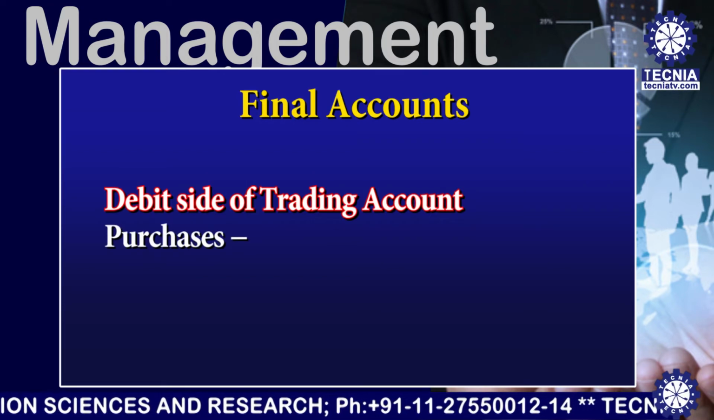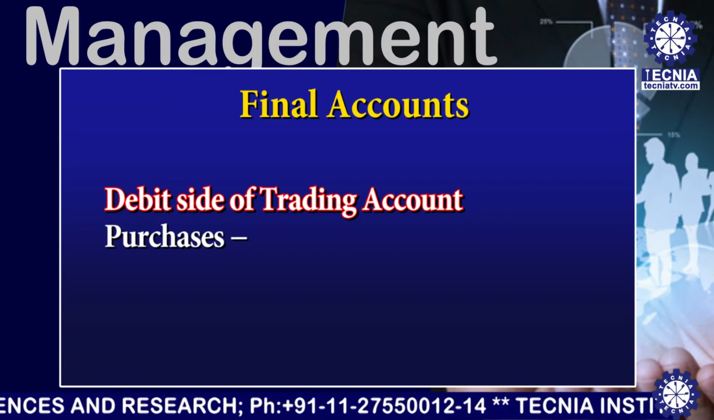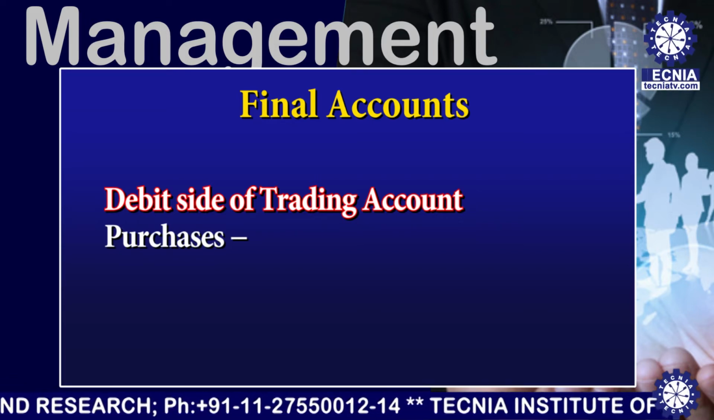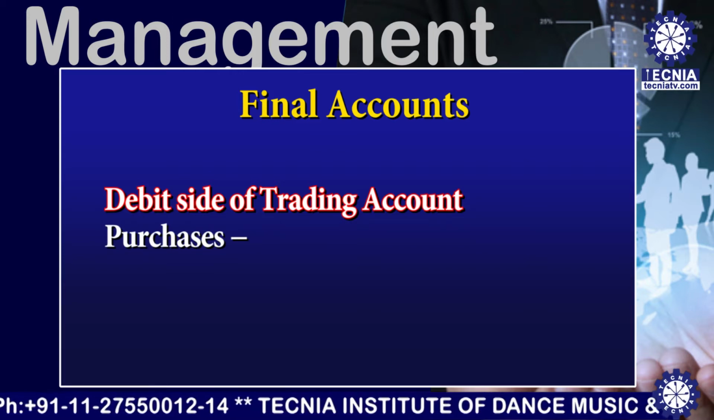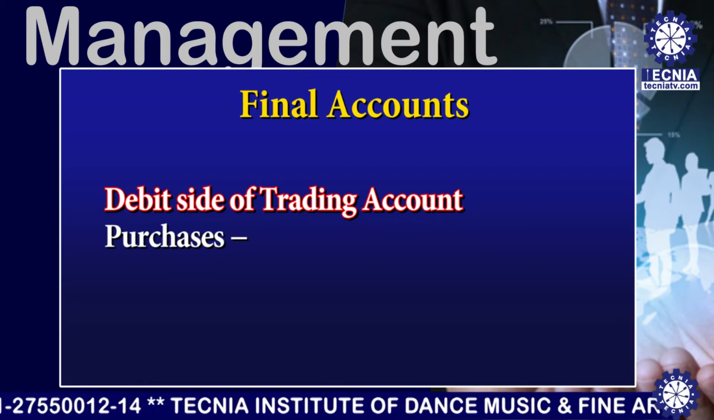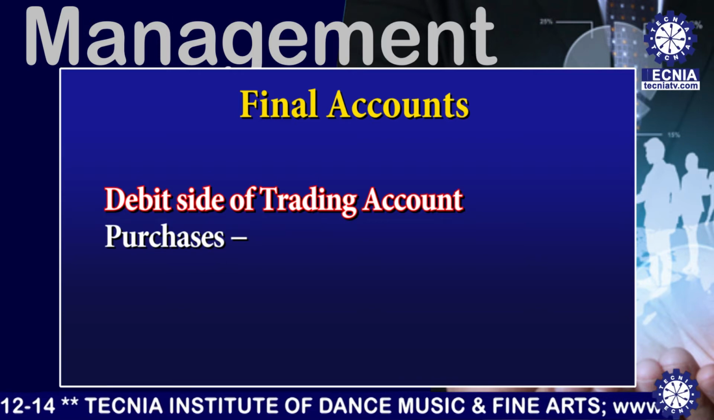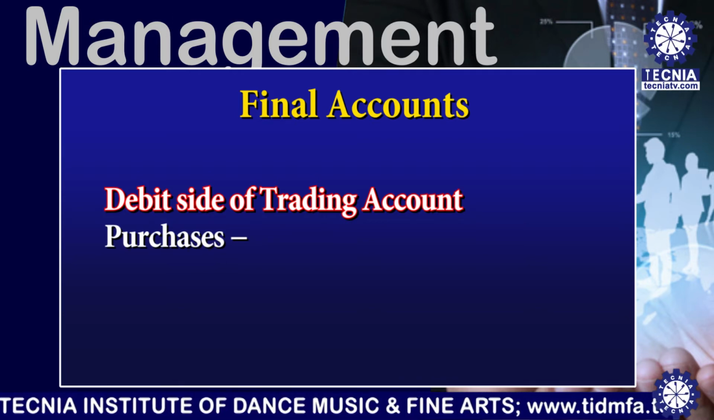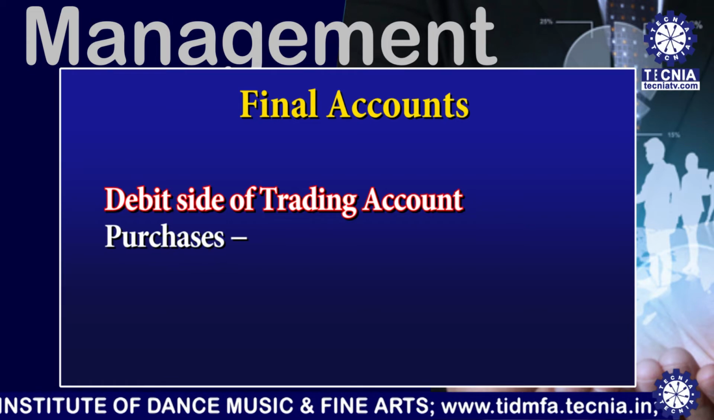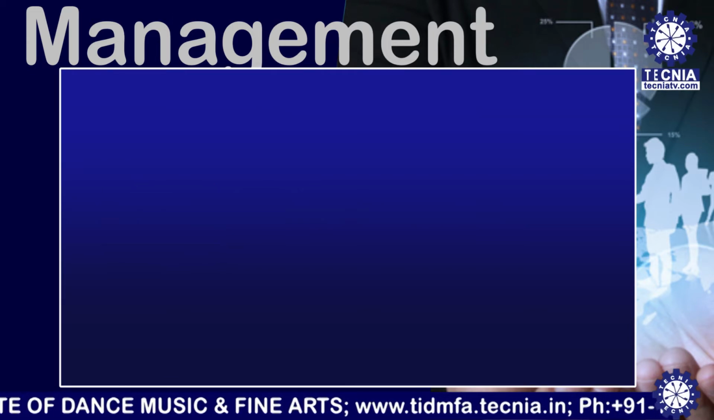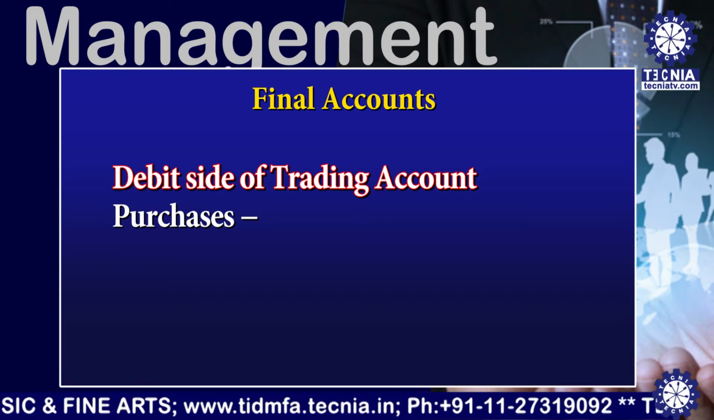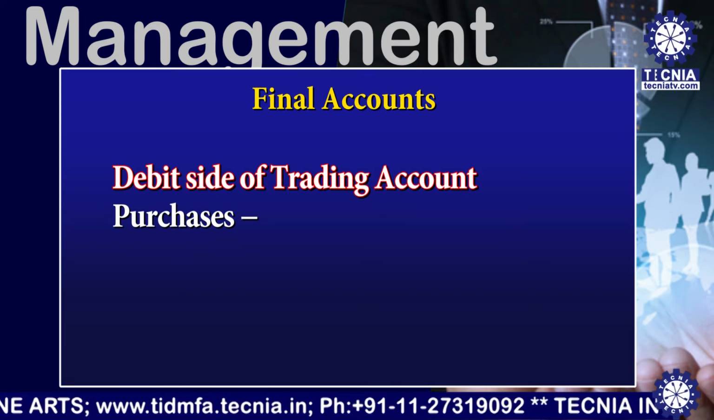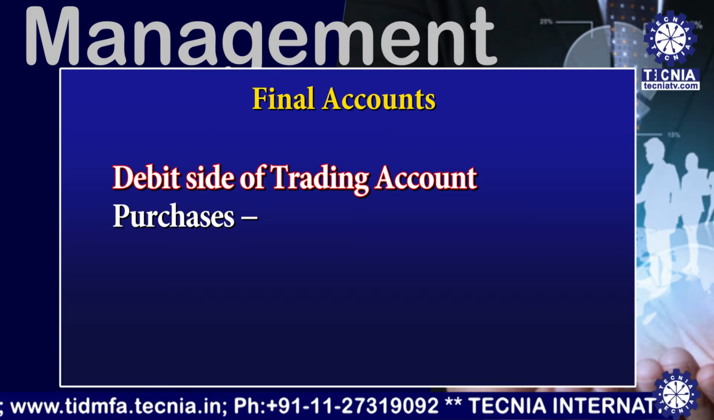Then the second one is the purchases. Total purchases are recorded in the debit side of the trading account, and total purchases means the net purchases, that is, the purchases made in the particular period, with the returns, if any, deducted from the purchases to calculate the net purchase, including cash purchases and credit purchases of the traded goods during the current financial year, appearing as purchases in the debit side of the trading account.